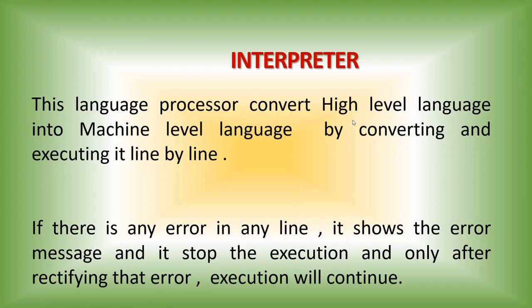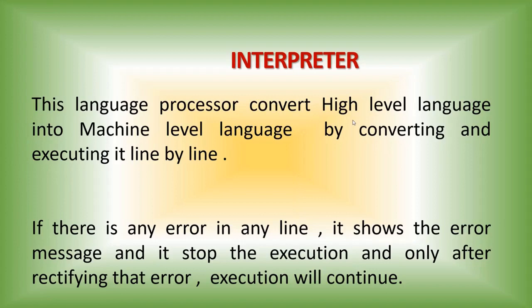See the difference between compiler and interpreter. The compiler will convert the entire high-level language into machine-level language and report all the errors to the user. Only after rectifying these errors, it will go for the execution. But the interpreter will convert each line into binary format and show the error message to the user.